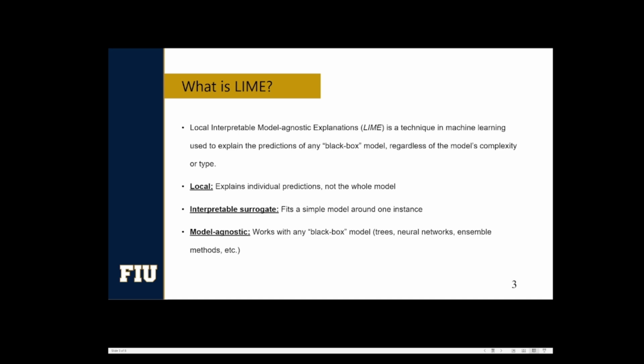For a single prediction, say an image labeled as cat, LIME generates slight perturbations, sees how the black box model's outputs change, and fits a simple surrogate model, often a linear regression model that's easy to inspect. Because it treats the original model as just a function you can query, it works with any algorithm, hence model agnostic.